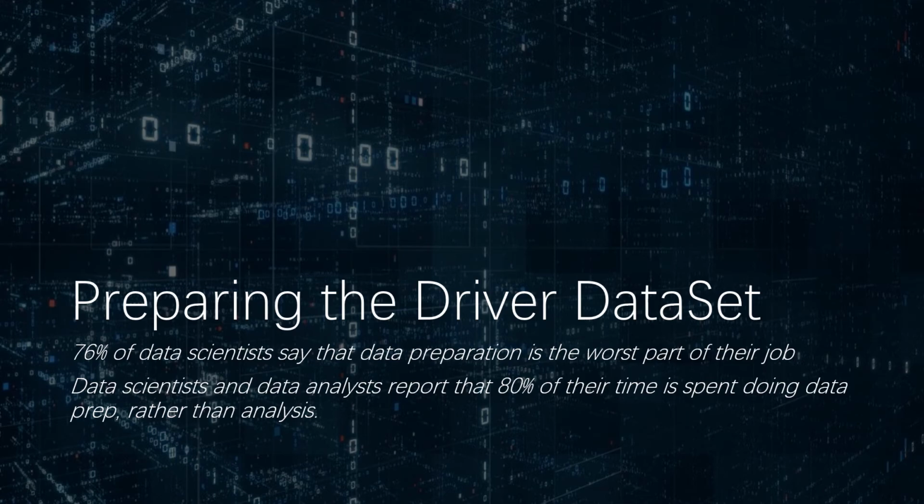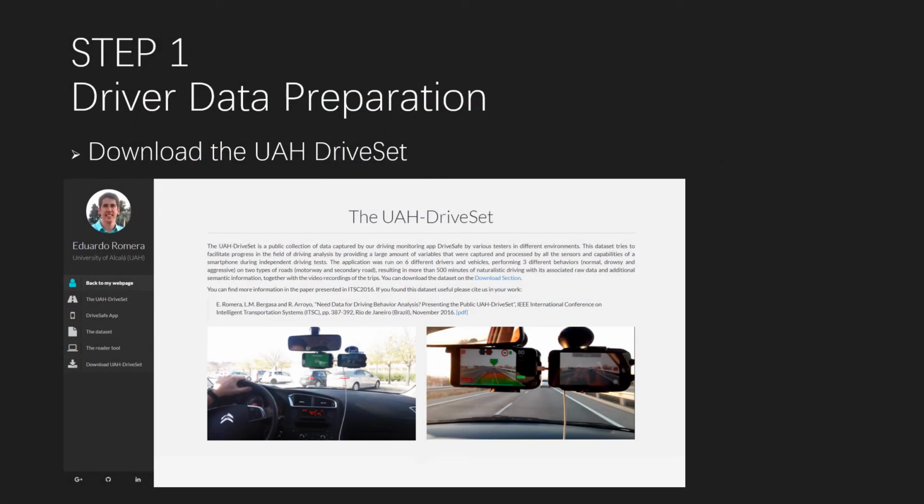So first, in order to get the driver dataset, we have to download the UAH DriveSet from the internet. Big credits to the provider of the UAH DriveSet. The UAH DriveSet data itself was obtained from a smartphone app called DriveSafe, where the drivers were required to mount their phone on their vehicle to record the urban environment. The UAH DriveSet consists of driving data from 6 drivers in different cars. Each driver was asked to drive in normal, aggressive, and drowsy conditions.